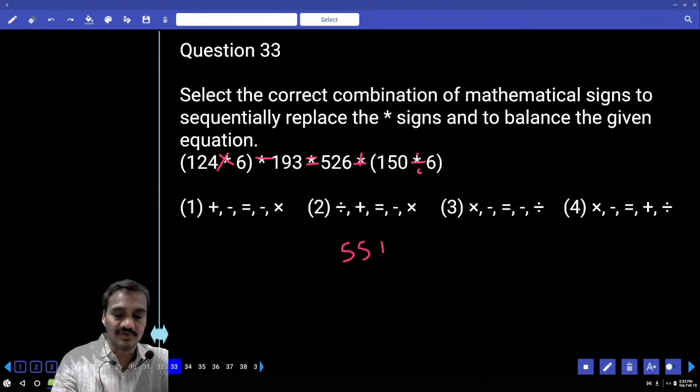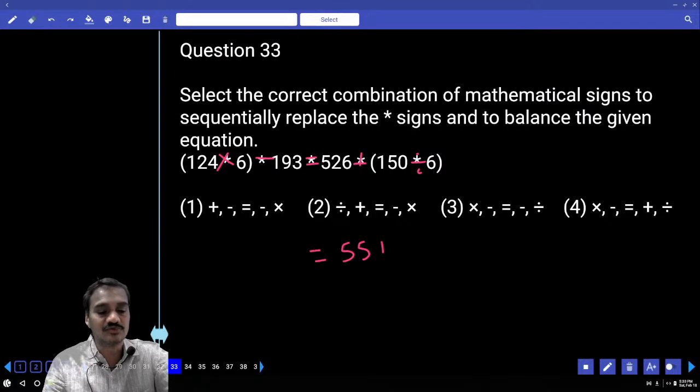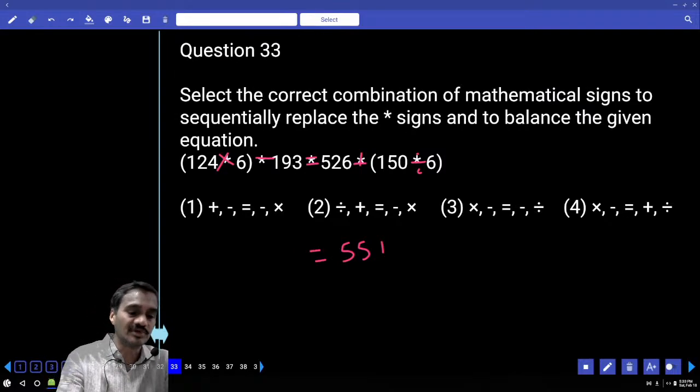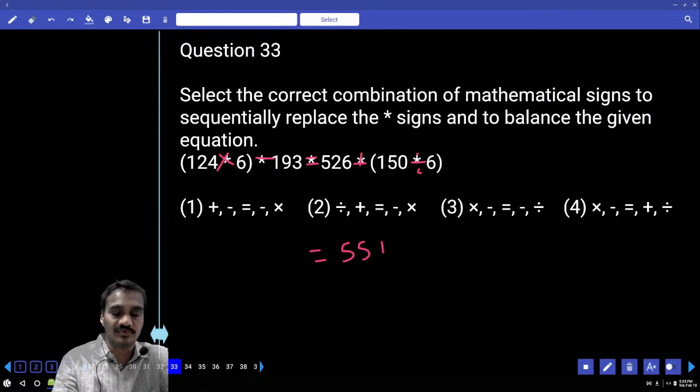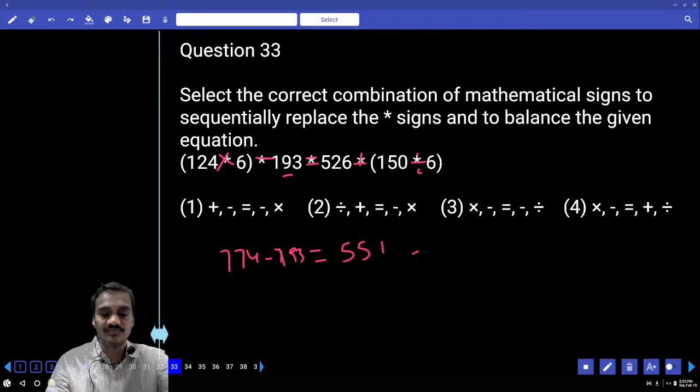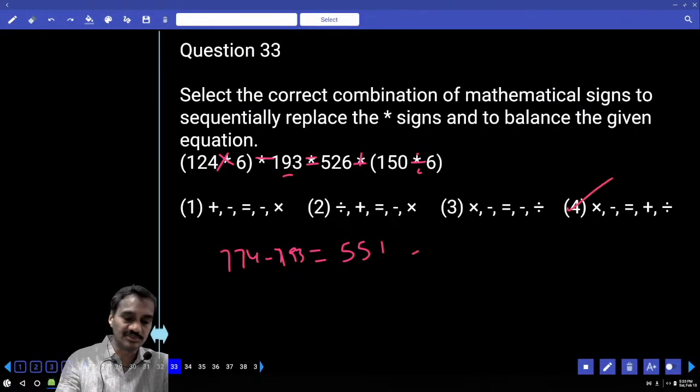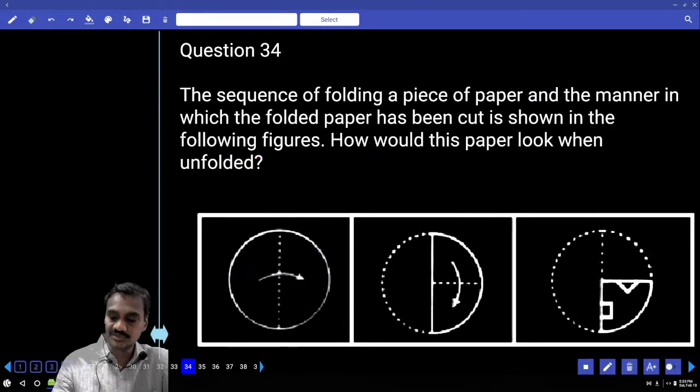Now 551 equals to 124 into 6. How much is that one? 120 into 6 is 720, 4 into 6 is 24. That is 744. And 744 minus 193. Then what is your answer here? And the answer is 551. And so choice 4 for question number 33. Then coming to this 34.